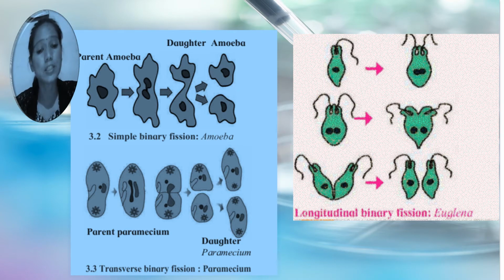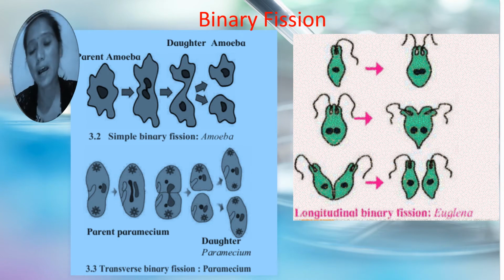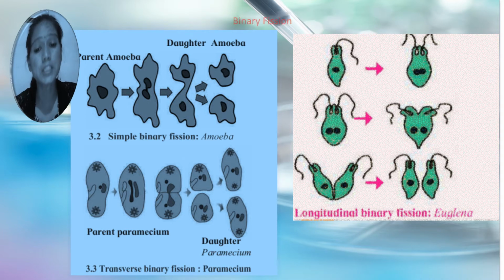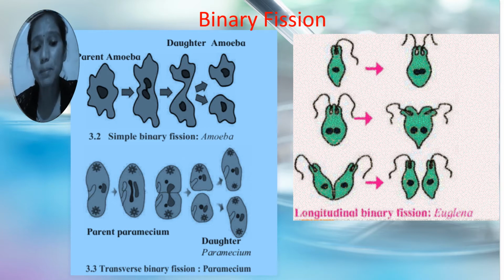Here we see the first diagram is amoeba, second is paramecium, and third is euglena. The axis of the fission or division is different in different organisms. The first, amoeba, divides by simple binary fission. The second example is paramecium, which divides by transverse binary fission. Next, euglena divides by longitudinal binary fission.